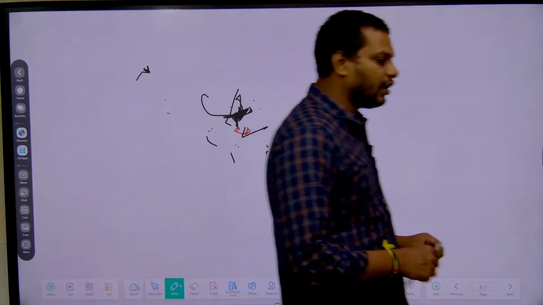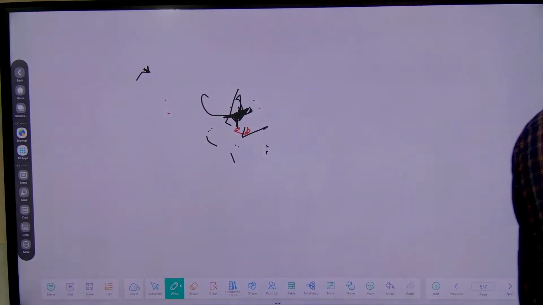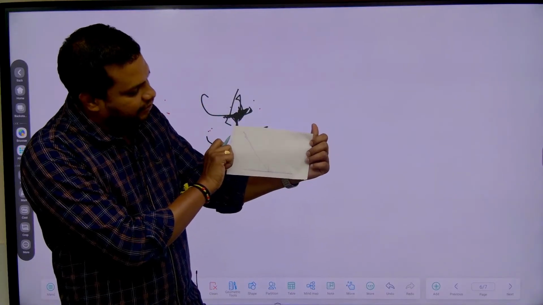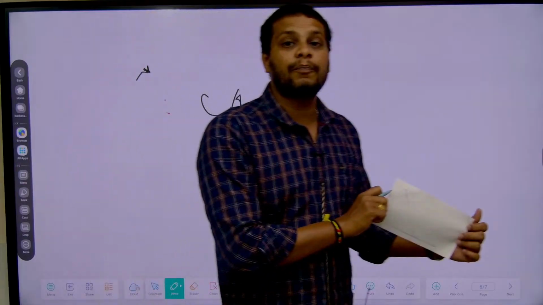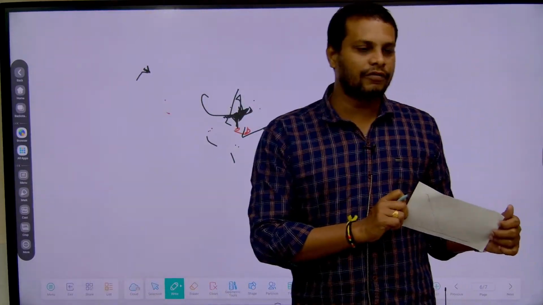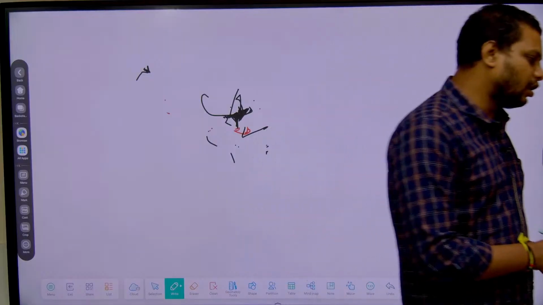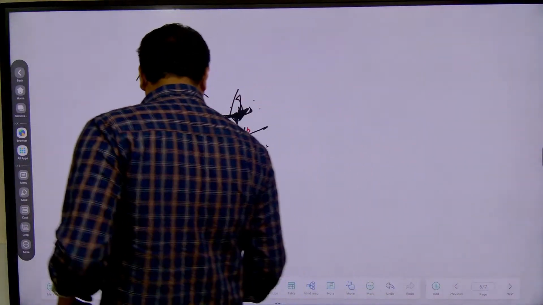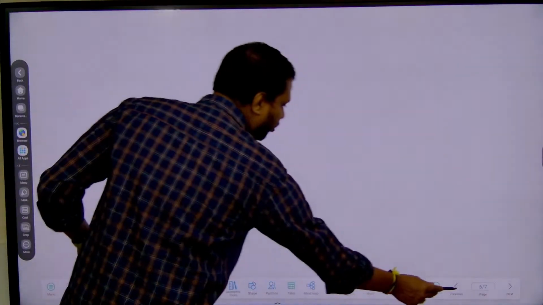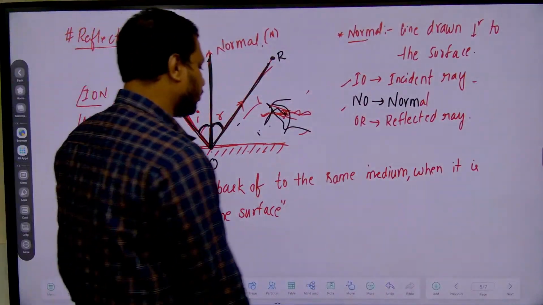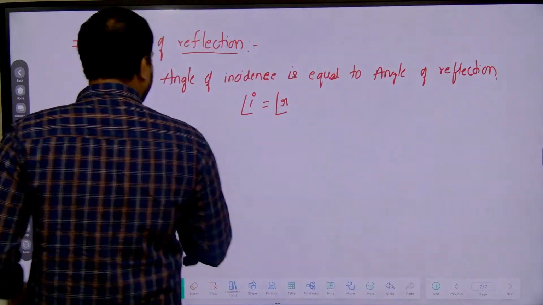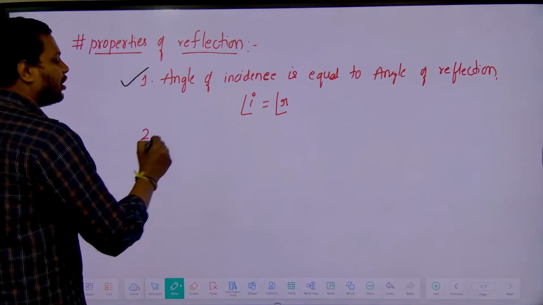So if the incident ray, the reflected ray and even the normal are on the same plane, like this or like this, then we can say it is a proper reflection, or a regular reflection. Are you clear? Now see, this is called a regular reflection. Please remember, this is called a regular reflection. Fine.